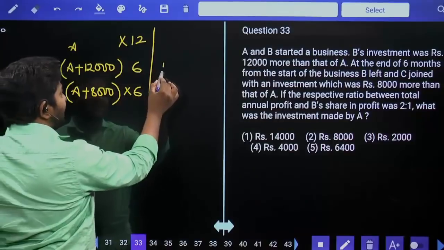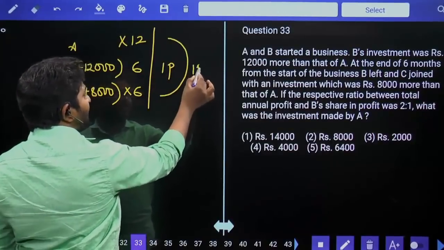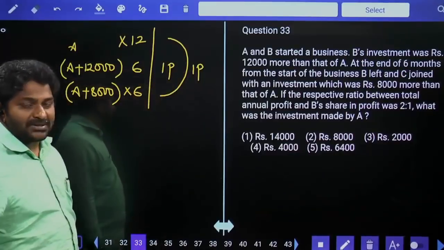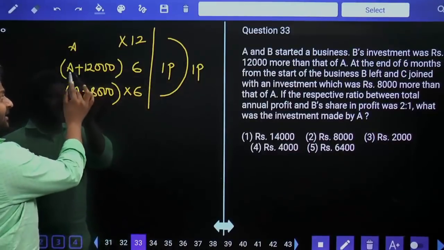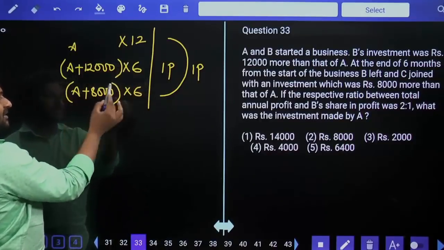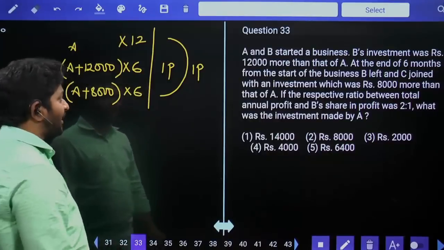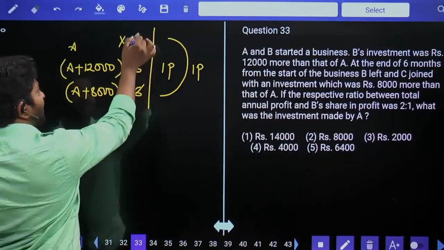If B is getting 1 part, both A and C together get 1 part, then only the sum is equal to 2 parts. That means B's investment multiplied by time period must be equal to A's investment multiplied by time period plus C's investment multiplied by time period. Take 6 common and it is 2 times here.